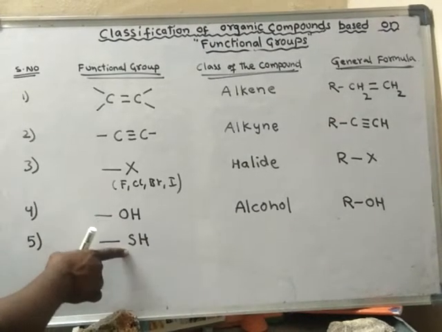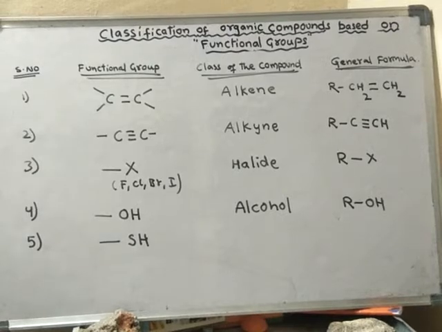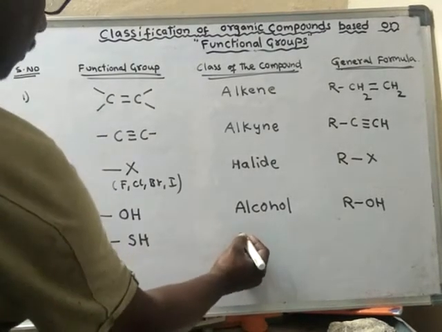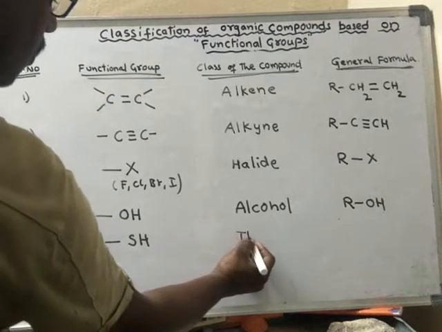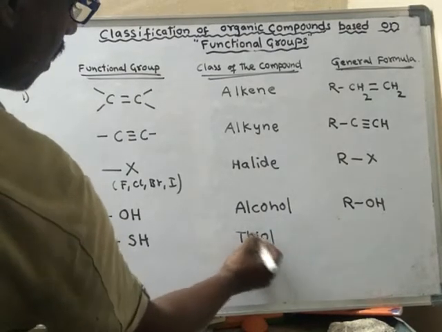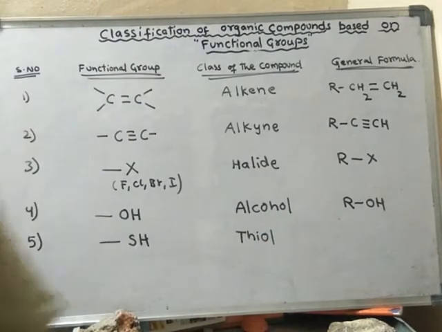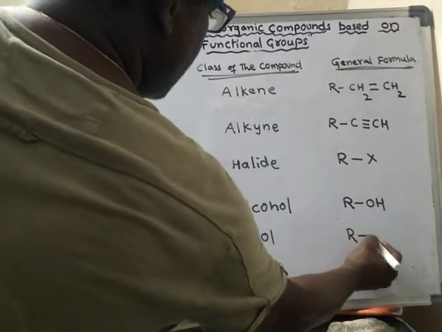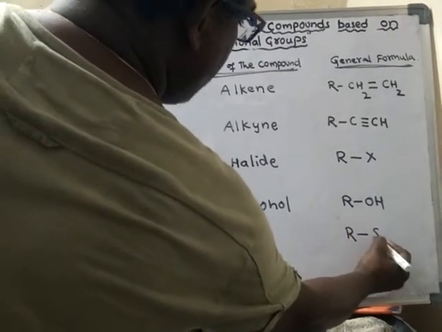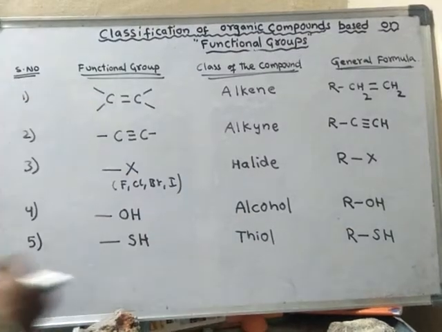Instead of O, if you write S, then it is said to be thiol. It is generally written as R; instead of OH, you write SH: RSH.